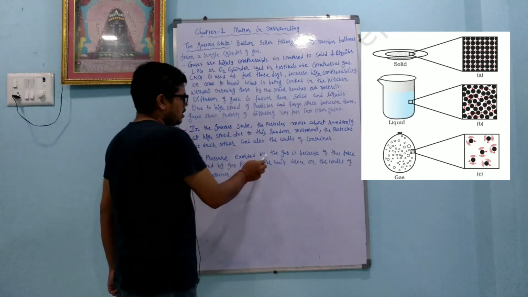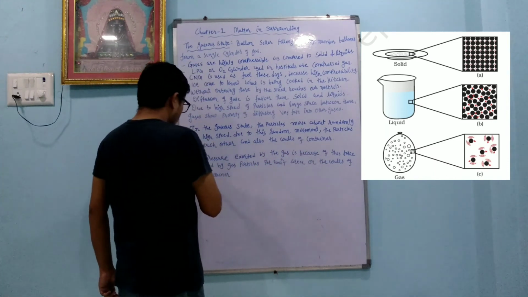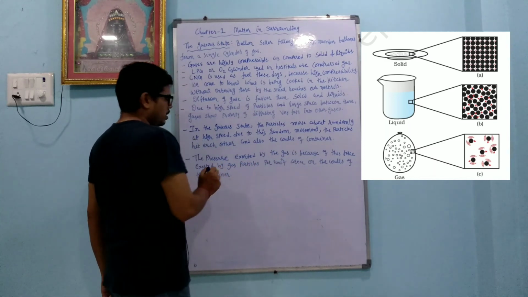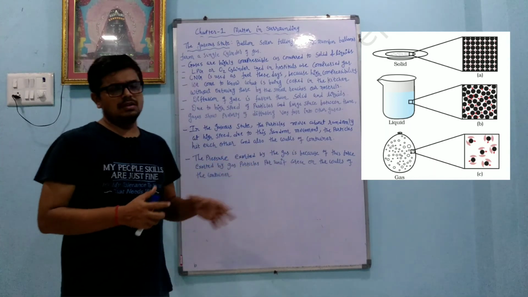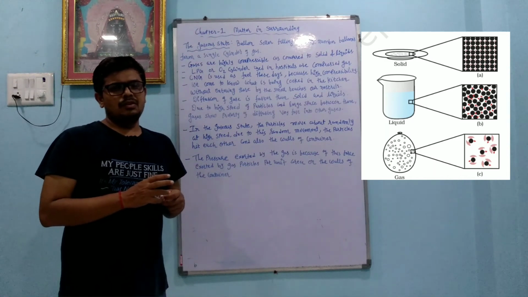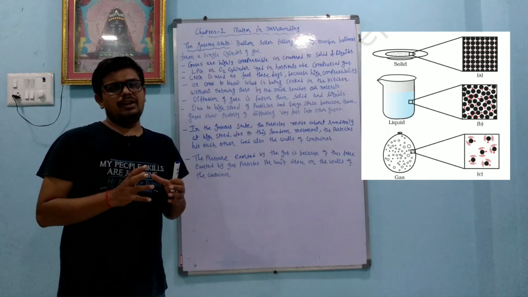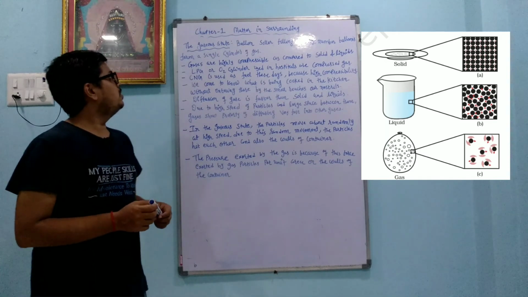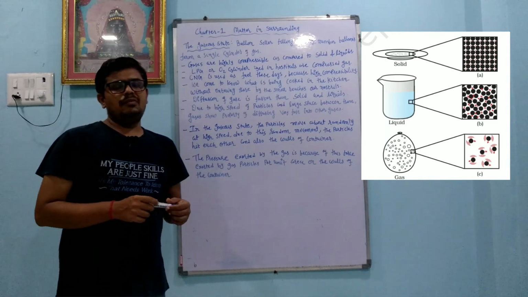The pressure exerted by the gas is because of the force exerted by gas particles per unit area on the walls of the container. Gas molecules are moving in different directions in the container, and then the pressure is produced. So this is all about the solid, liquid and gaseous state.